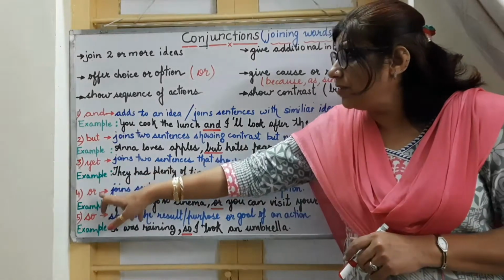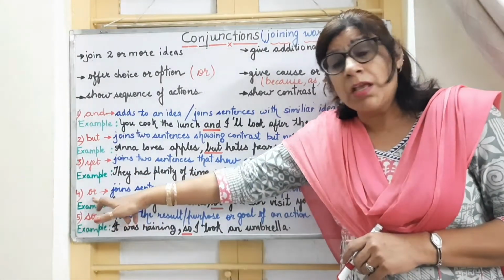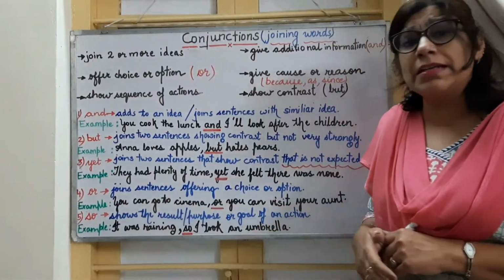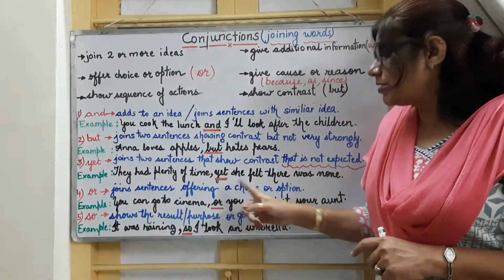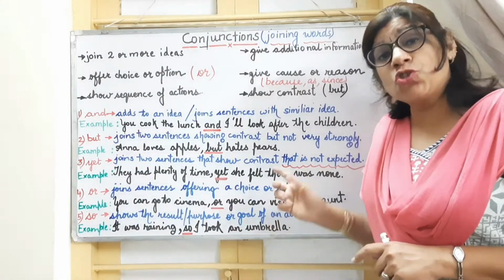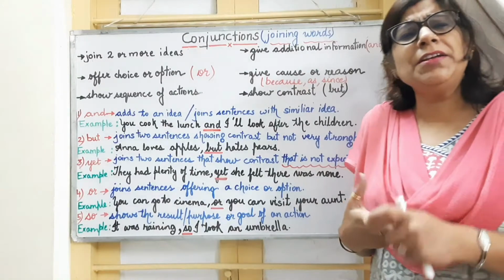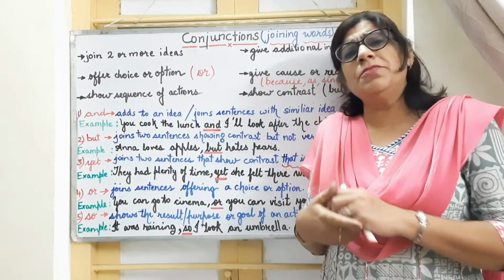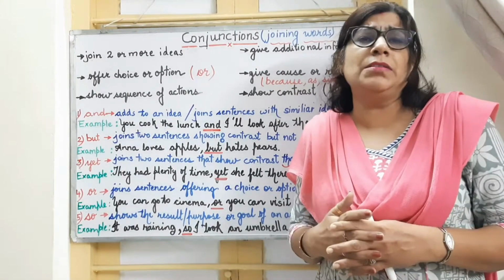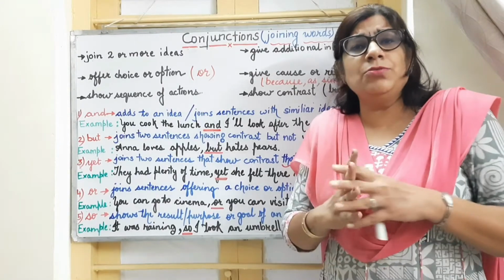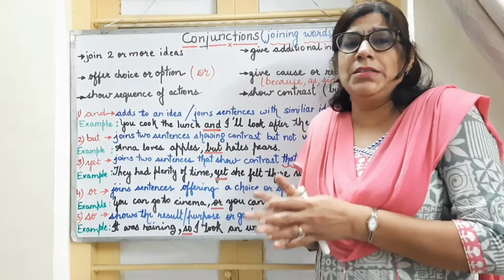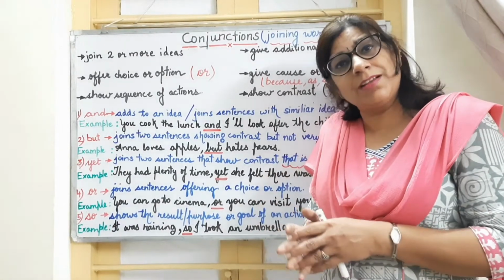Next conjunction we will talk about is or. Or is used to join sentences offering choice or options. A very good example is when your mother gives you a choice: will you eat a burger or will you eat a pizza, right?